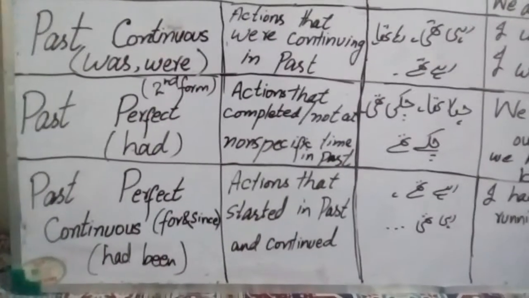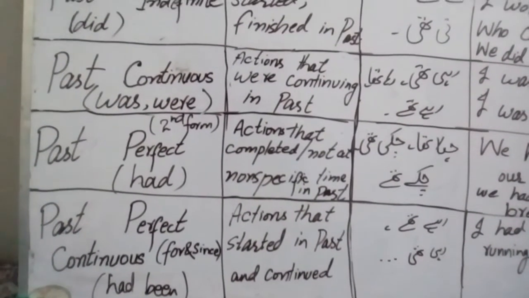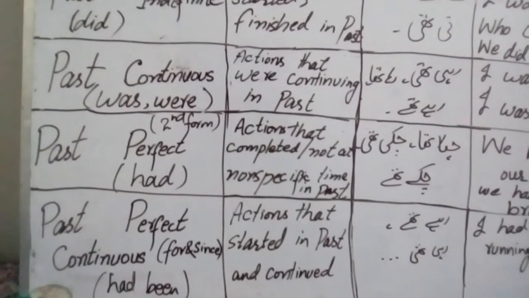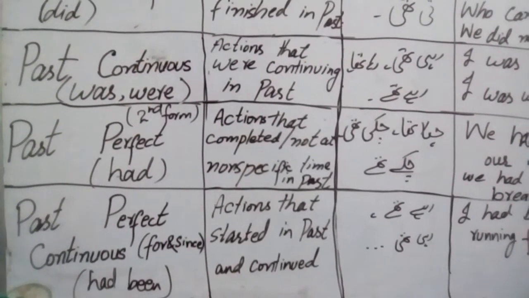Next sentence is past perfect continuous tense. For and since is used, and had been helping verb is used. Actions that started in the past and continued.